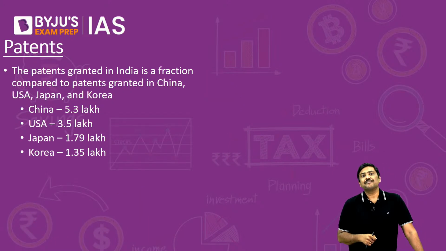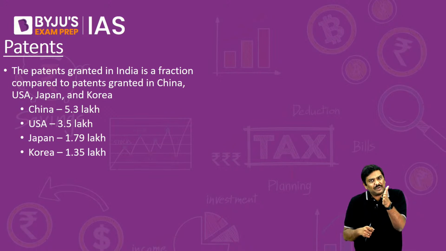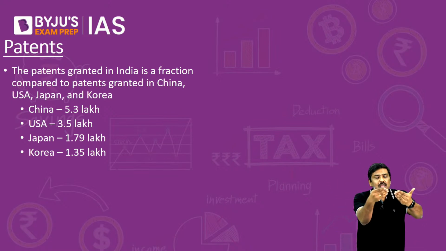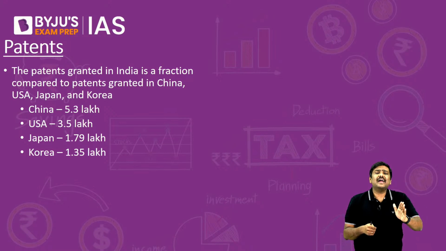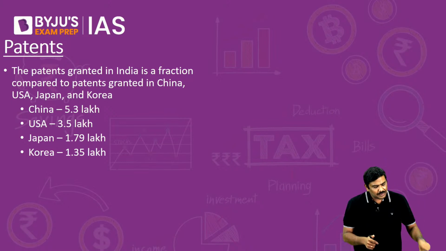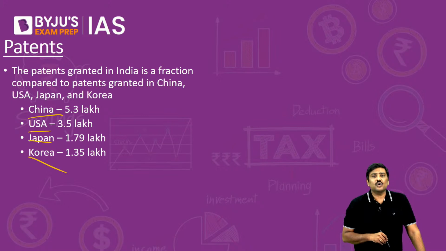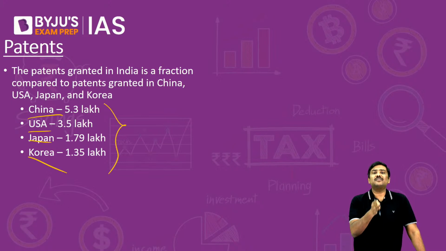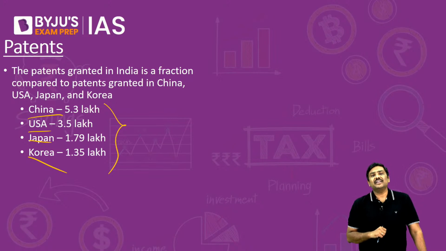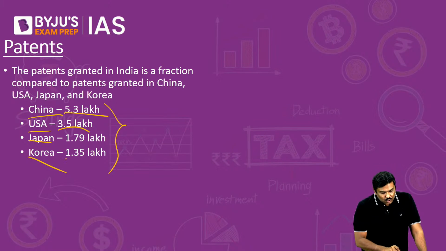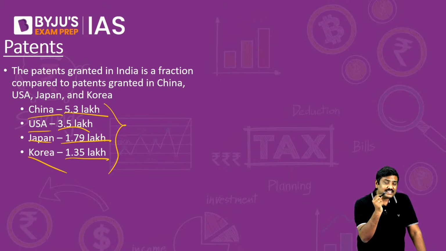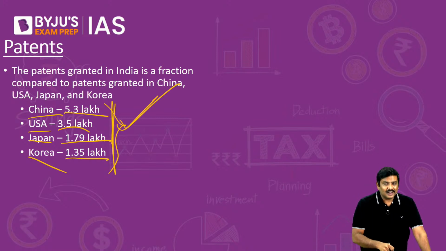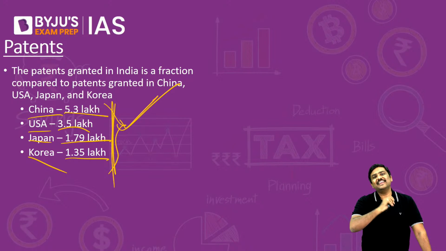Now, regarding patents, the Survey says that although the number of patents applied for and granted have increased at a very high pace in India, India still lags behind other countries. For example, in China, USA, Japan and Korea, you can see how many patents were filed in the same year, that is 2020-21. In China, 5.3 lakh patents were filed. USA, 3.5 lakh patents. Korea, 1.3 and Japan, 1.79 lakh patents. A very, very high number of patents have been granted in these countries compared to, let's say, in terms of thousands in the case of India.